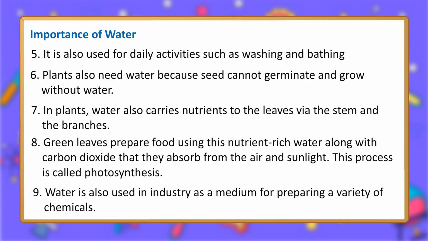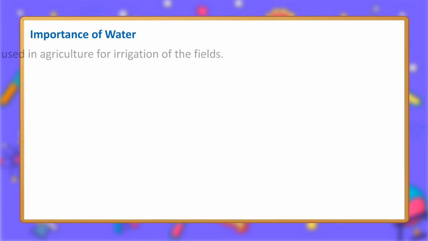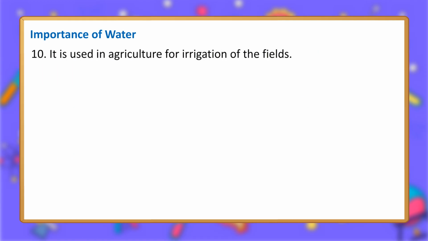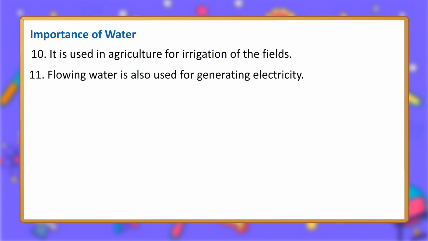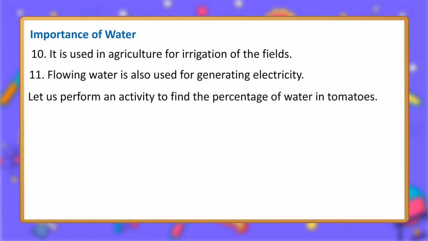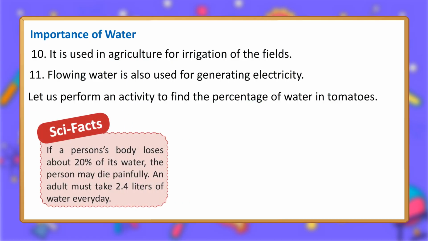9. Water is also used in industry as a medium for preparing a variety of chemicals. 10. It is used in agriculture for irrigation of the fields. 11. Flowing water is also used for generating electricity. Let us perform an activity to find the percentage of water in tomatoes. Sci facts: if a person's body loses about 20% of its water, the person may die painfully. An adult must take 2.4 liters of water every day.